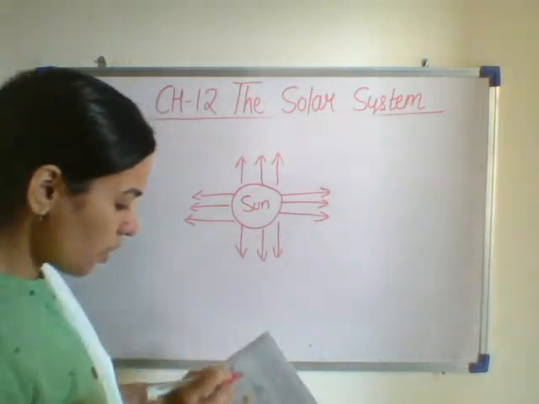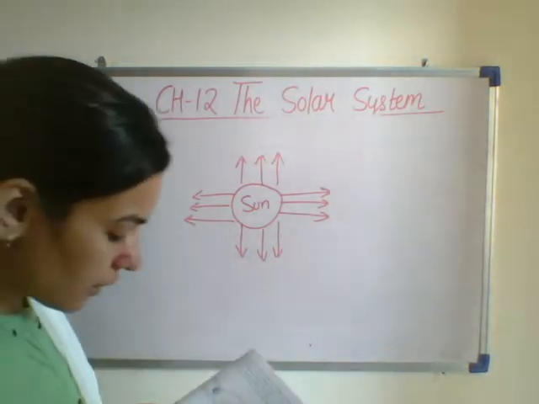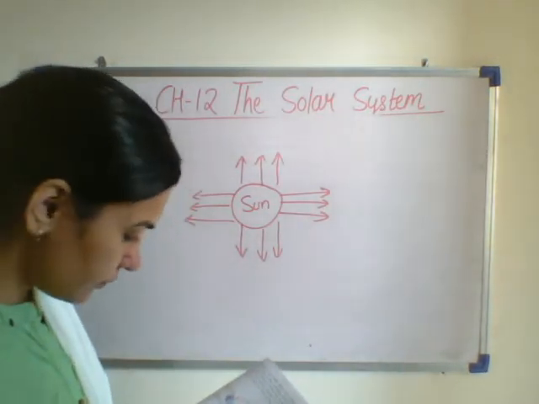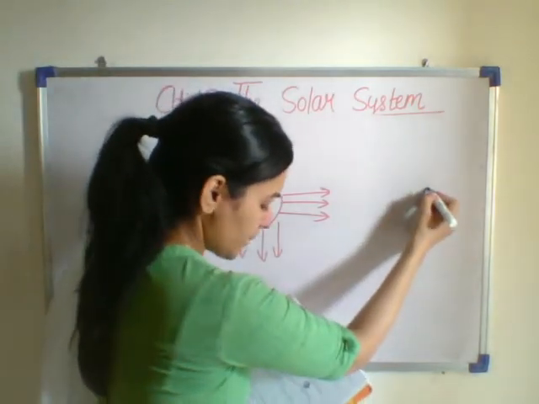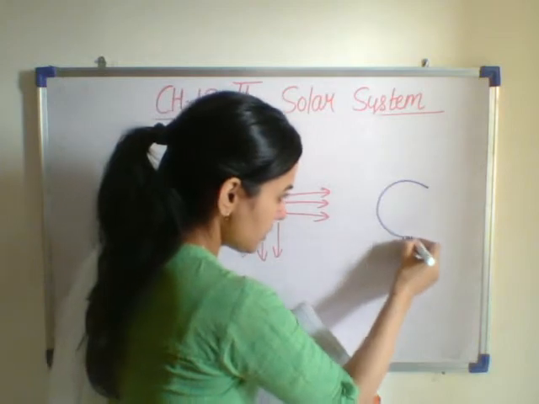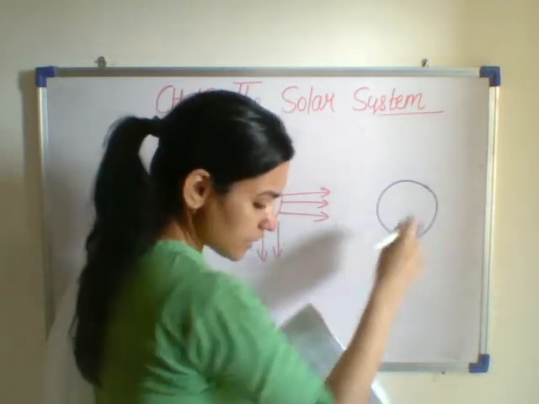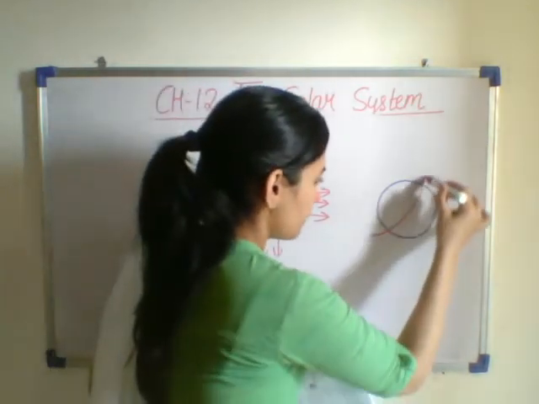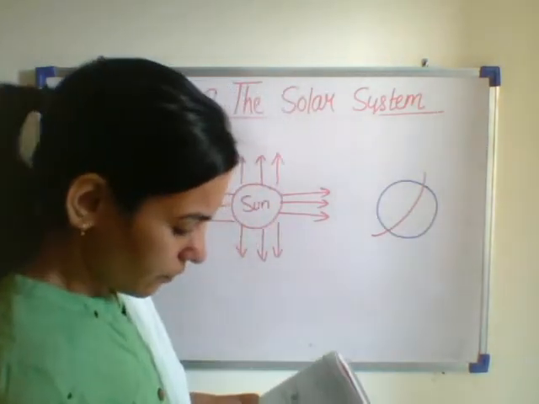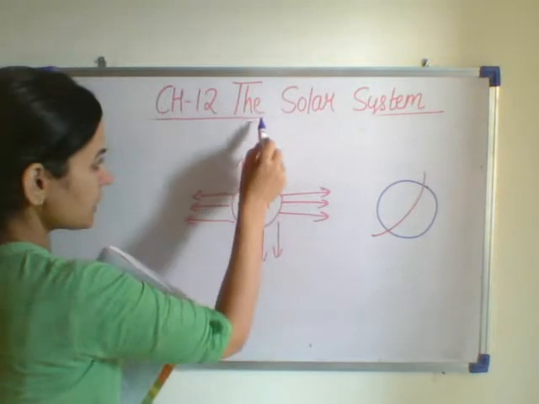Now let us draw the earth. First of all, let us start from here. If the earth is here, this is the imaginary line, that is the equator. What happens when the earth is here?